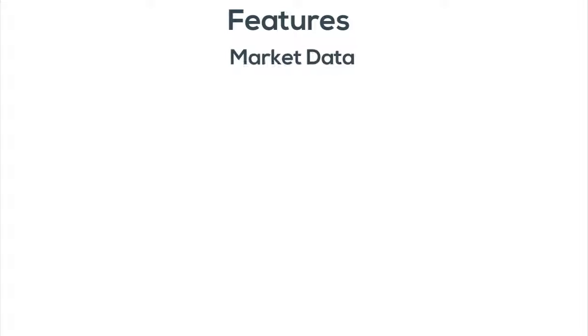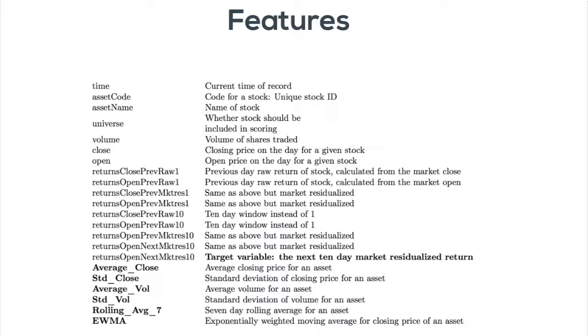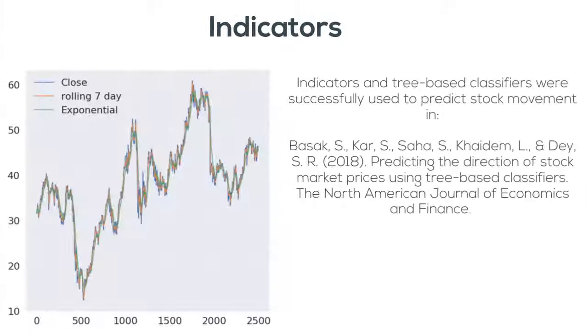Here are the features for our market data. We use a number of technical indicators. Note that the bottom two are just a rolling 7-day average of a particular stock price, and the EWMA is an exponentially weighted moving average for a particular stock. We have evidence that market indicators have been used successfully in regression and classification tasks involving price in the past. On the left, we see a plot of the close, rolling 7-day, and exponentially weighted moving average of a particular stock price.